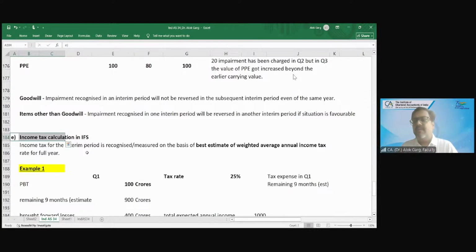Yearly basis, right? For example, if in the quarter there is 100 crore rupees of profit, but in the next 3 quarters there will be 250 crore of losses, then whether any single penny of tax is required to be paid? No, sir, it's not required to pay because the full year will be into losses. Full year there is no profit.